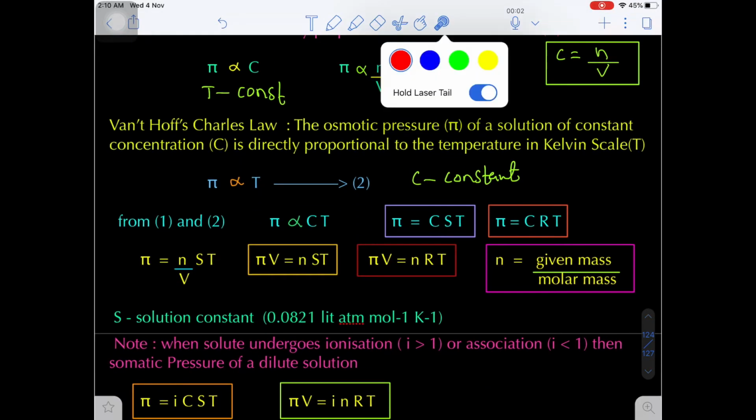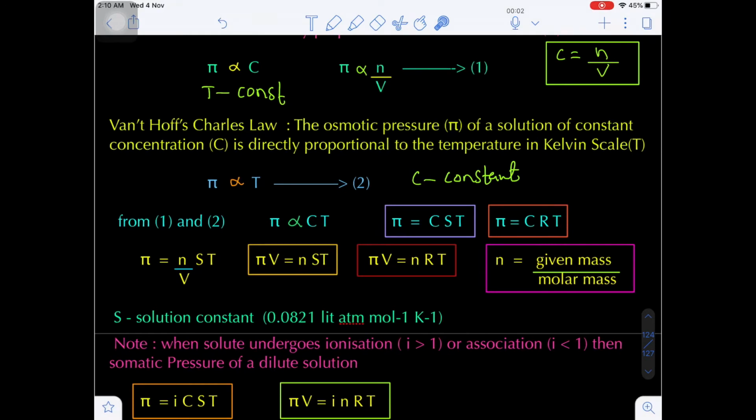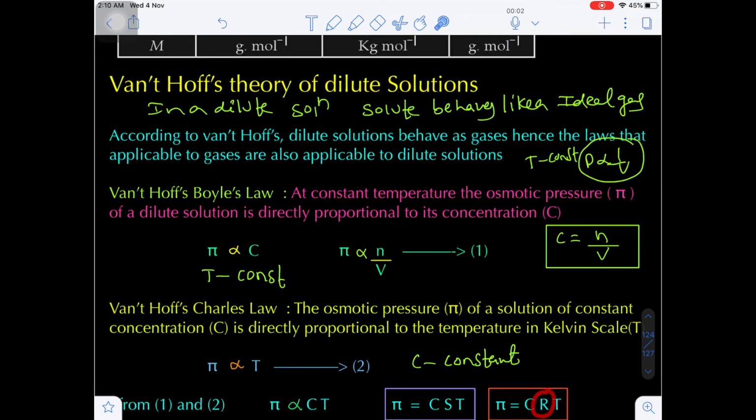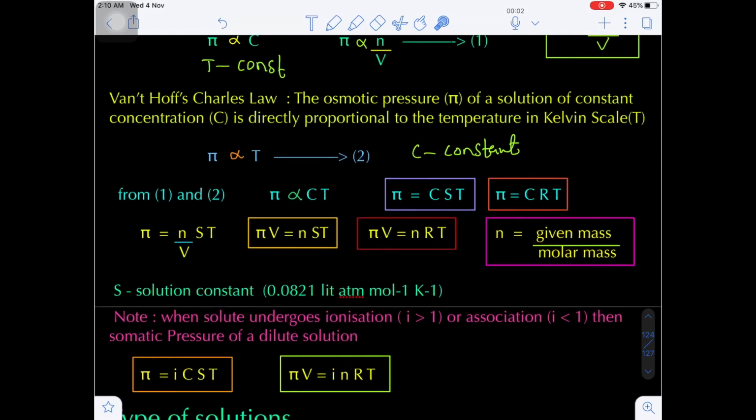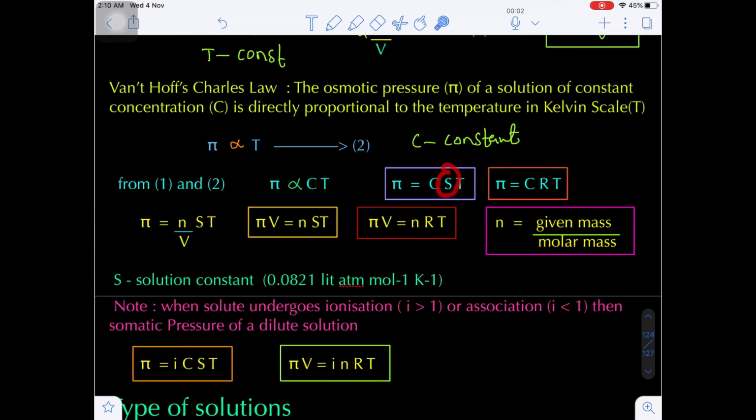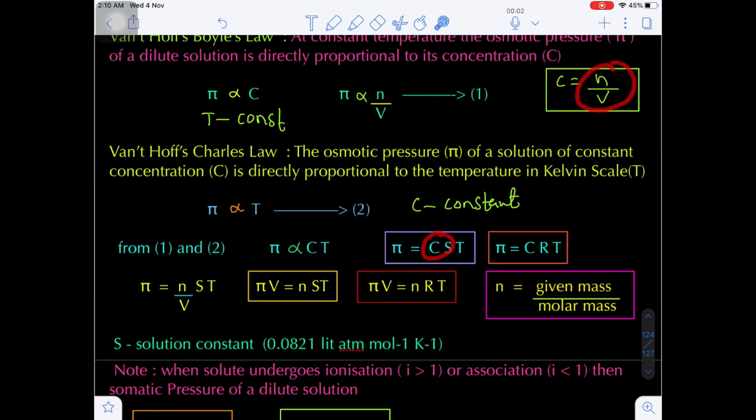From equation 1 and equation 2, if you compare both the equations, pi is directly proportional to C into T. So by removing the proportionality, I am writing a proportionality constant S. So pi is equal to CST, where S is nothing but the solution constant. What is S here? Solution constant. Sometimes we can take it as the gas constant also, because just now I told you that in a dilute solution the solute behaves like an ideal gas. So the solution constant S is nothing but the gas constant R. Now what is the concentration value? Number of moles upon volume in liters.